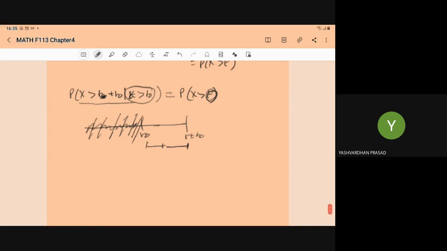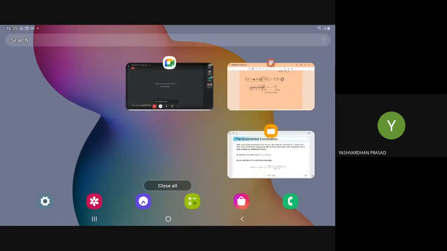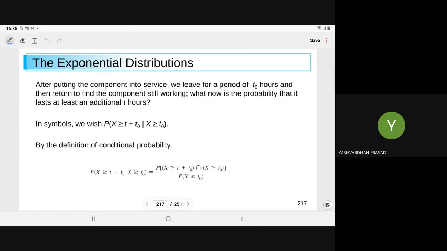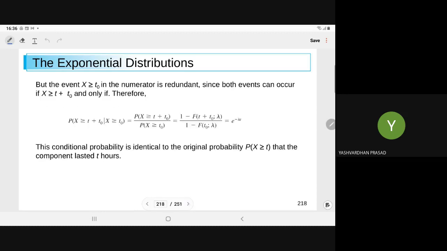There are only two distributions that follow this property: in continuous only the exponential, and in discrete only the geometric distribution. No other distribution follows the memoryless property. Memoryless property means the occurrence of the current event depends only on the current time, no matter what happened in the past.